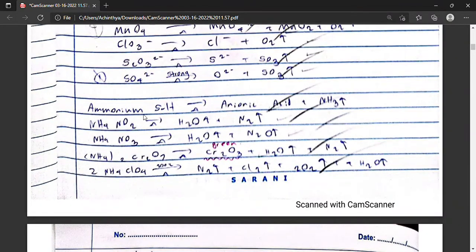If we were to take an ammonium salt and thermally decompose it, we will get the anionic acid of that salt and ammonia gas. These are exceptions. What do I mean by ammonium salt? Basically, if I were to take ammonium chloride, it will make hydrochloric acid and ammonia. If I take ammonium carbonate, it will form carbonic acid H2CO3 and ammonia gas. If I were to take ammonium sulfate and thermally decompose it, I will get sulfuric acid and ammonia gas.